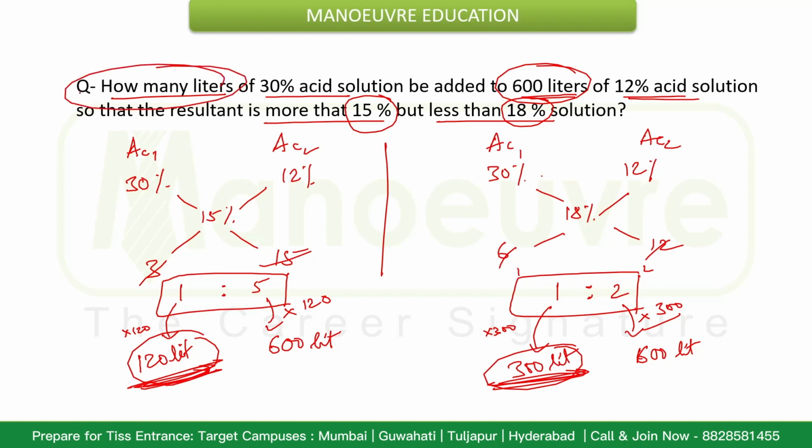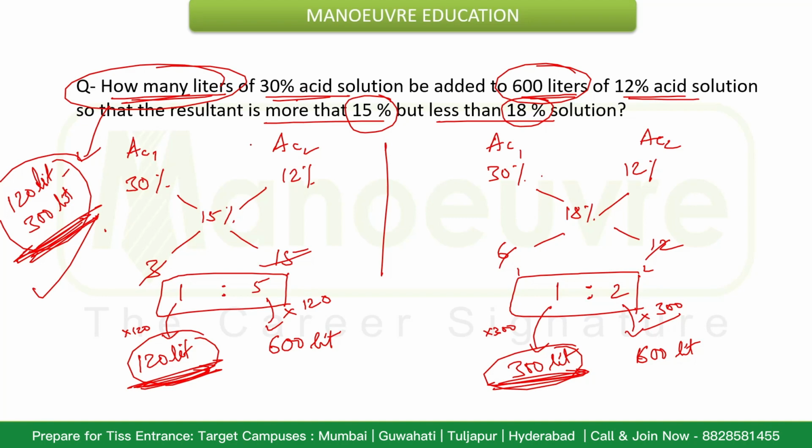So how many liters are they asking? Clearly the answer will be within the range 120 liters to 300 liters. Within this range they must add the 30% acid solution.